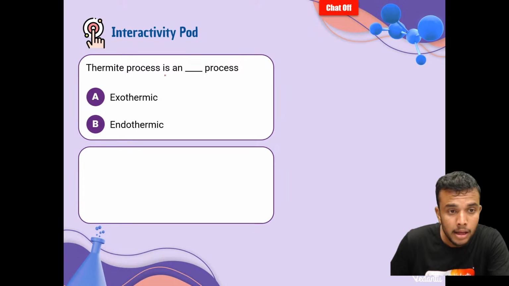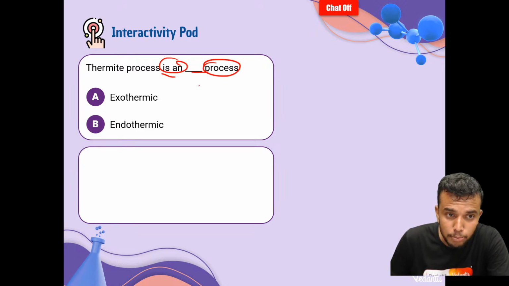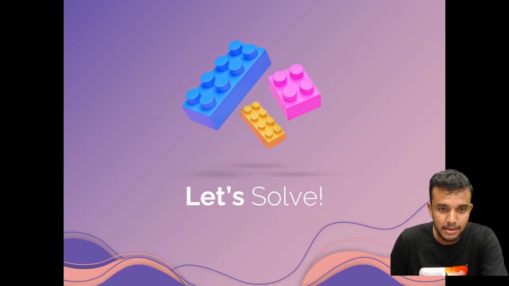Next, what is the question here? The thermite process is an example of an exothermic process. Right, sir? Yes, sir. Let's solve here.